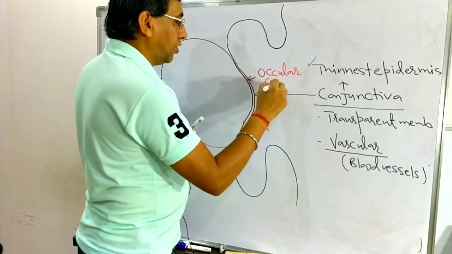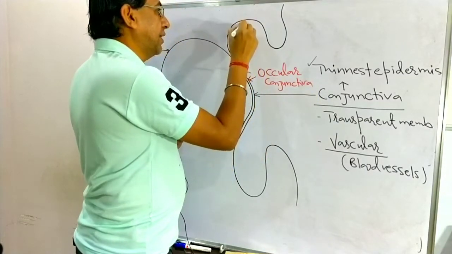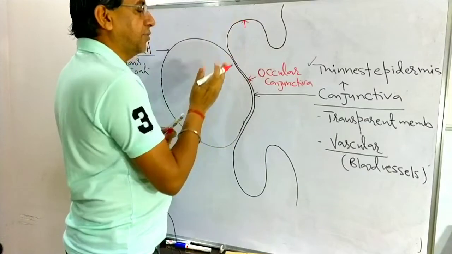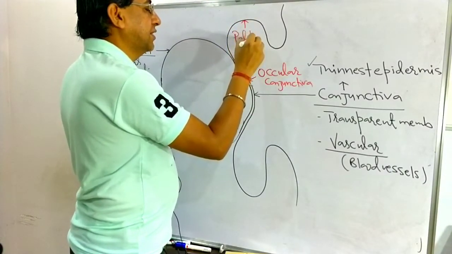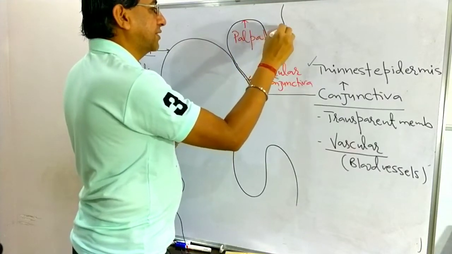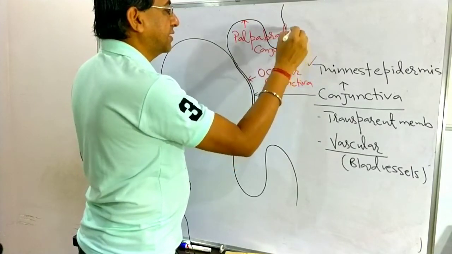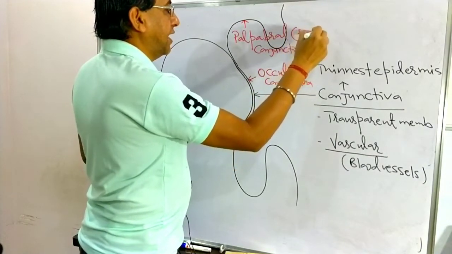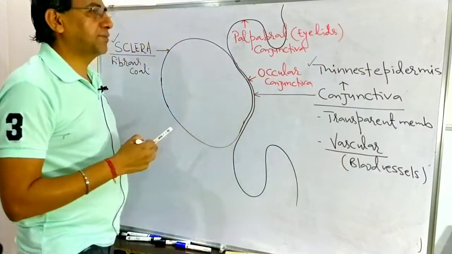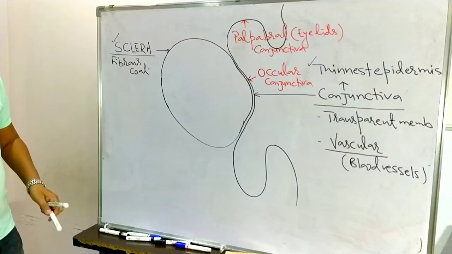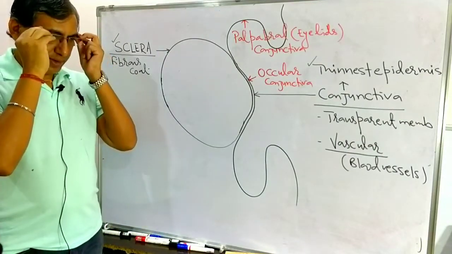The one present on the inner side of the eyelids is related to the palpebrae, the term for the eyelids, so it is known as the palpebral conjunctiva.